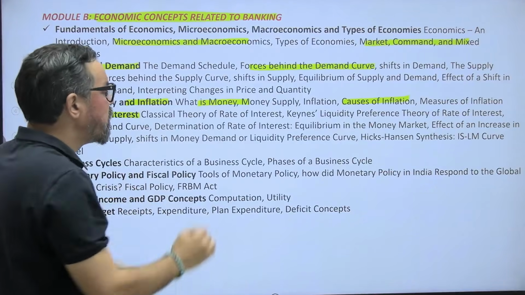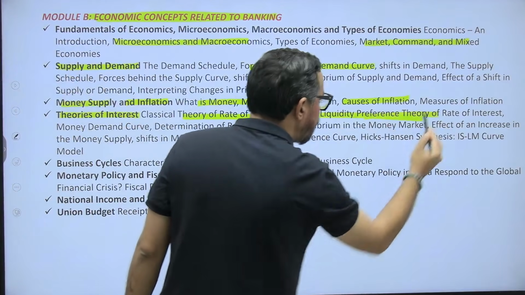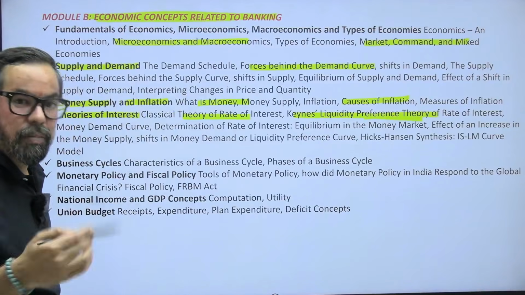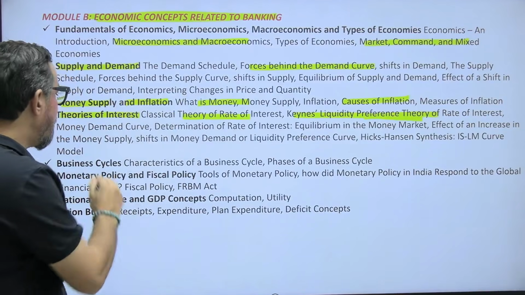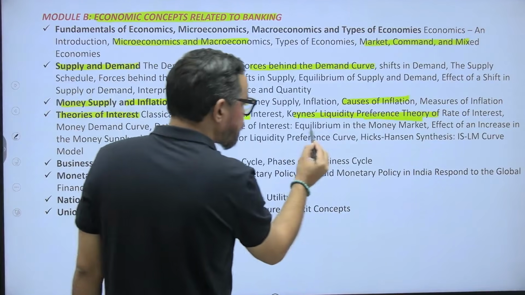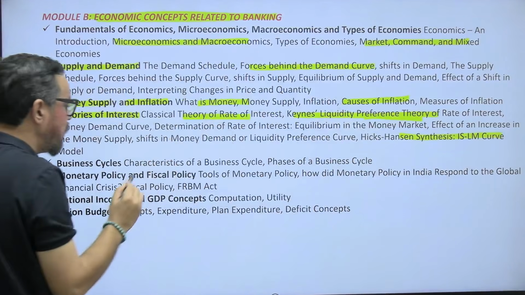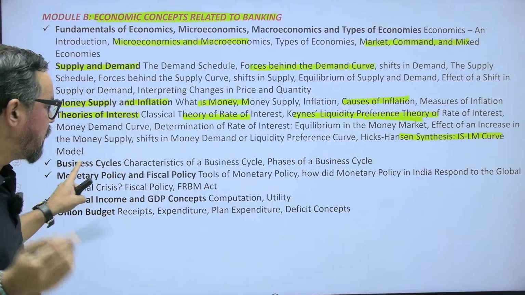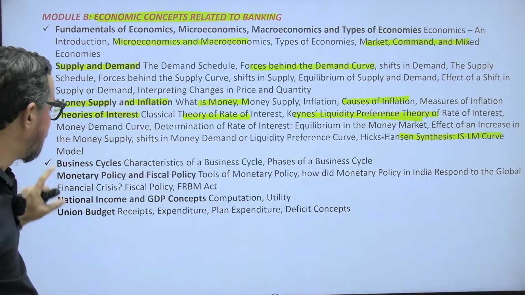So when it comes to theories of interest, Keynes' liquidity preference theory of rate of interest, the motive behind saving money, yeah, so transaction, contingency, and others. Then we have your IS and LM curve, which is also part of this, and the equilibrium points and all, they generally come under this.